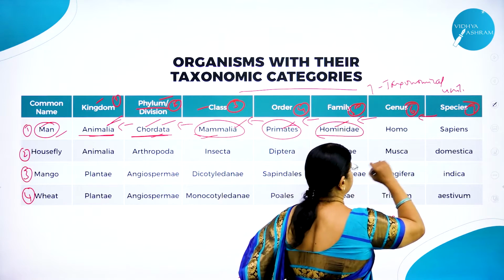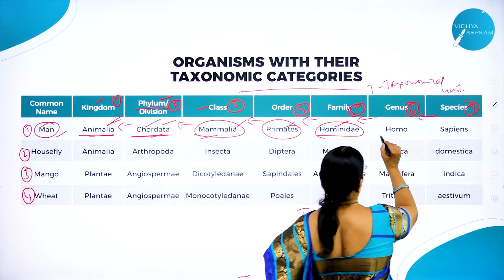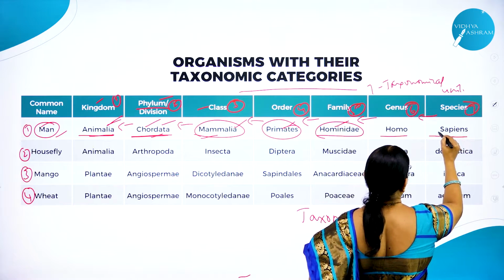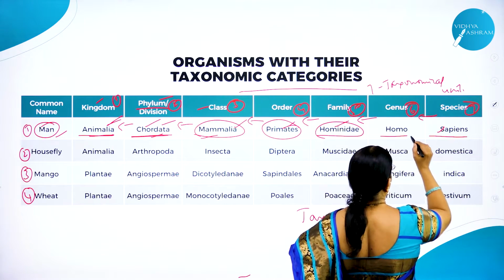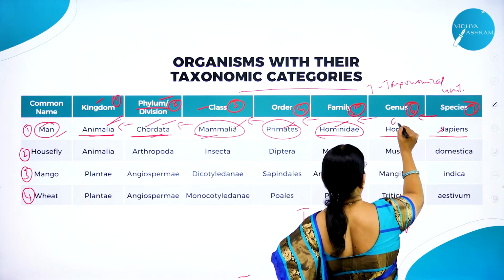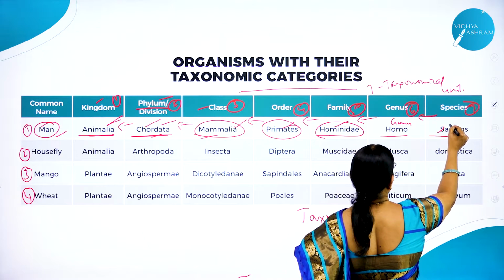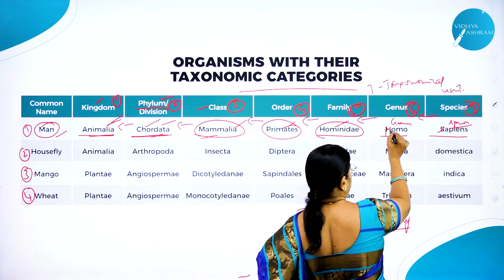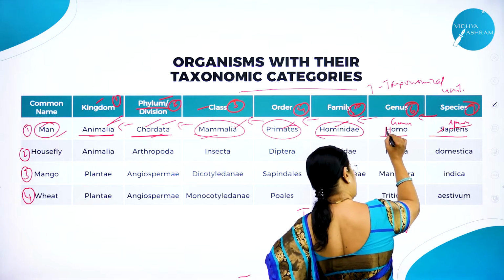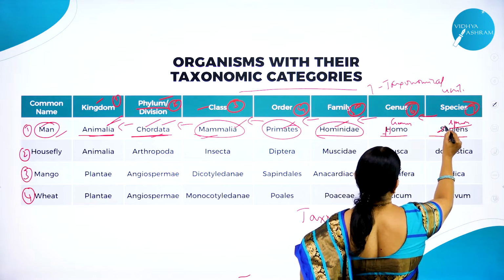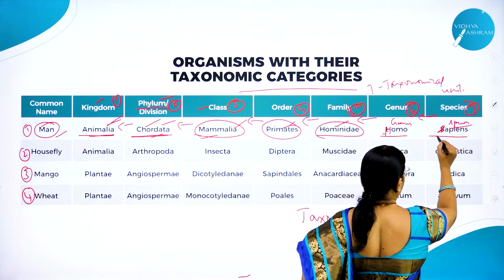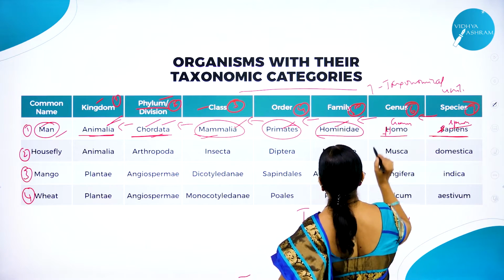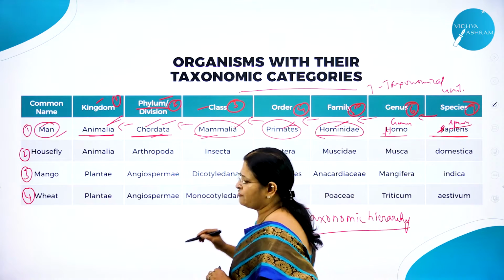Hominidae. Genus, as you know, what is the scientific name of man? Homo sapiens. So sapiens is what? Species name. And Homo is what? Genus name. As I said, Homo, the genus name, should be written with a capital letter, and the species name should start with a small letter followed by small letters. So this is the systematic classification of man.